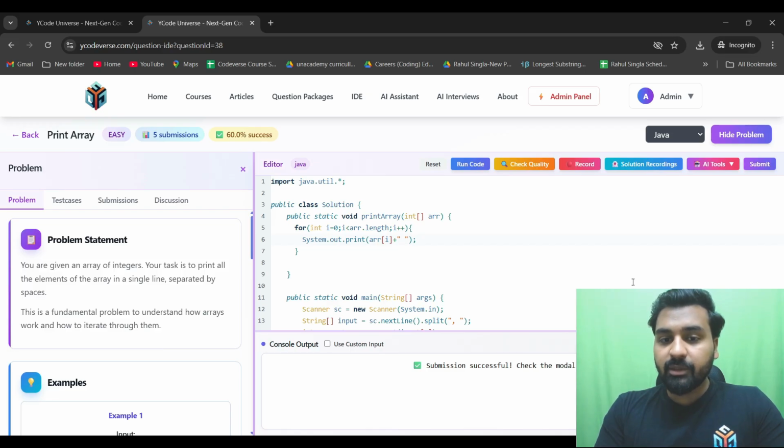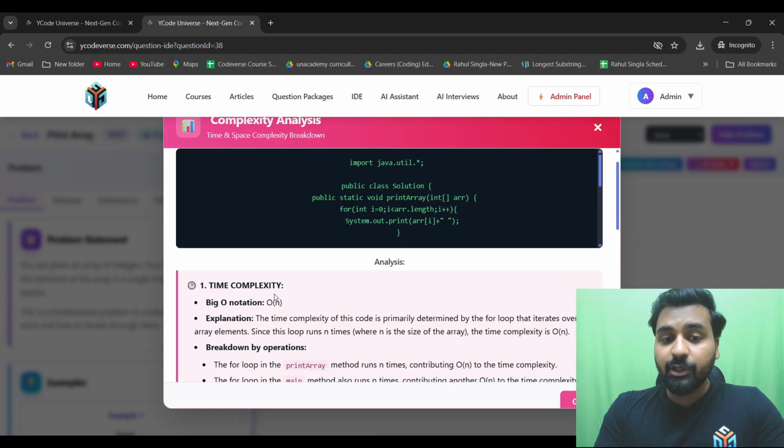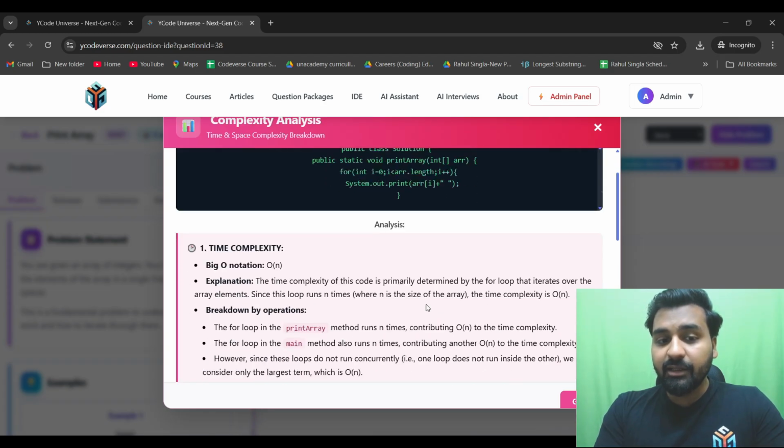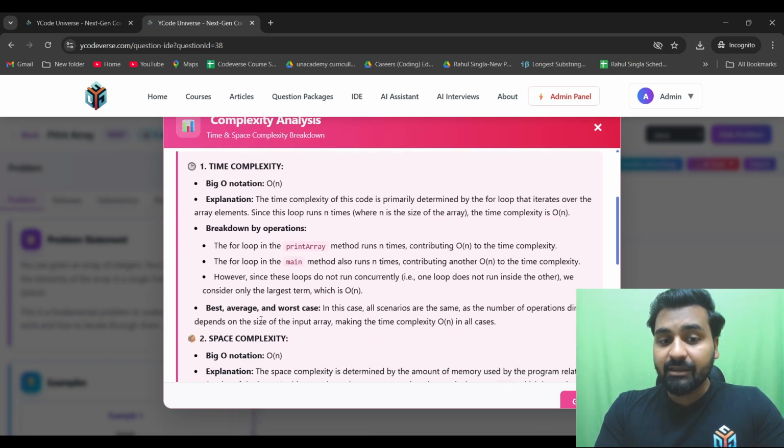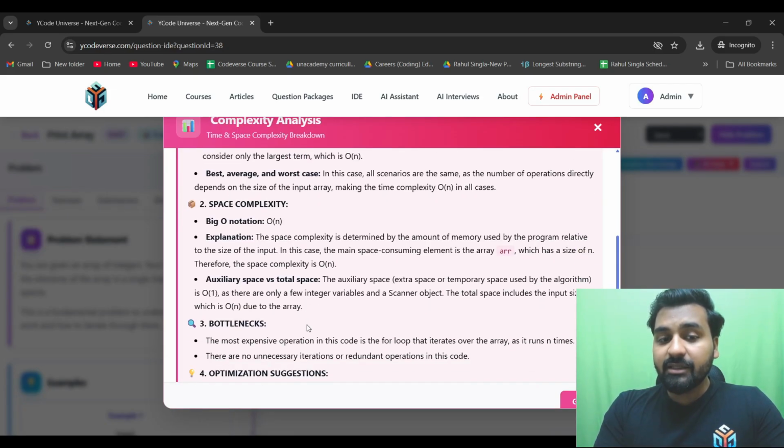You might not be able to see it because my video is there, but there is a loading tab right there behind the video. Okay, so that is what is happening. You can see here the big O notation, big O of n, because we have traversed the whole array. And we are taking the space as well: auxiliary space is big O of 1, but total space, as we are using the array, is big O of n.